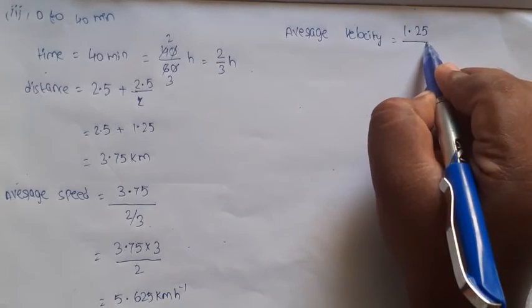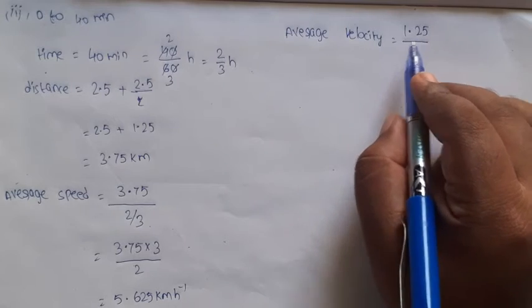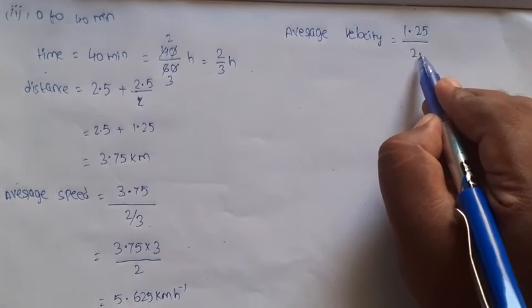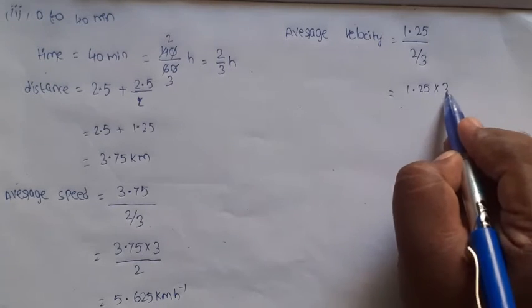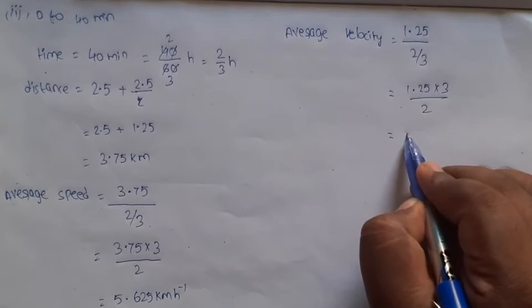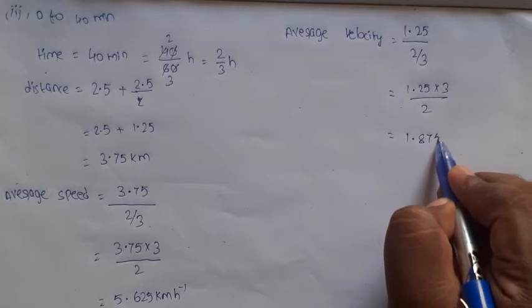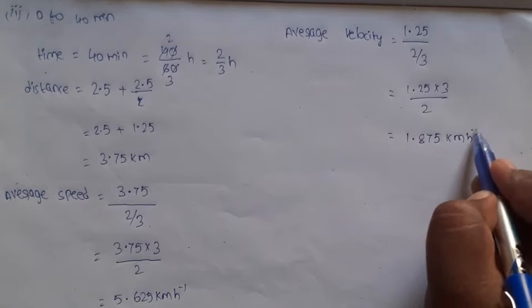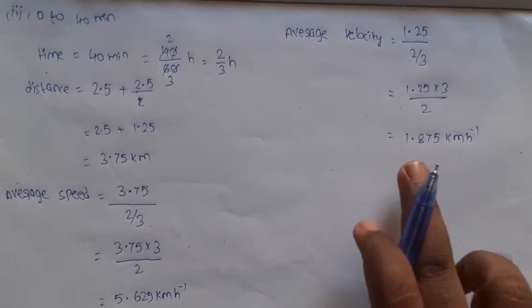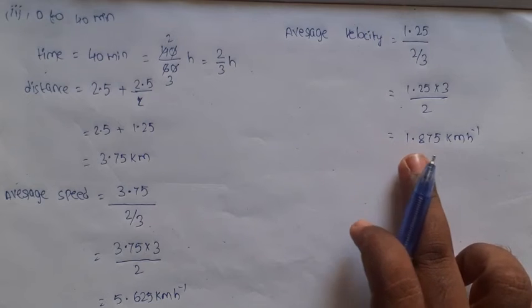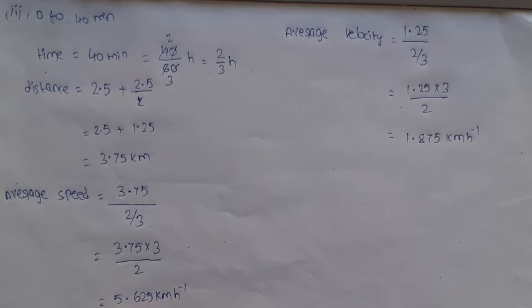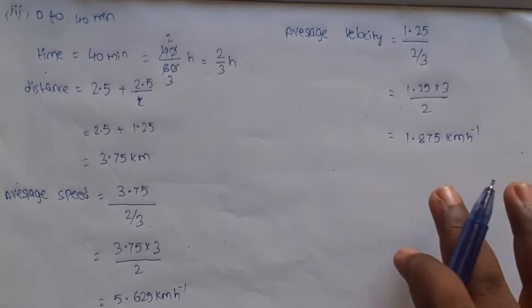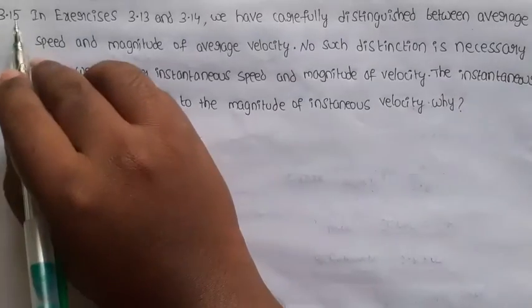1.25 by total time, which is 2 by 3 hour. So 1.25 into 3 by 2, its value is 1.875 kilometer per hour. That is the average velocity of the person, 1.875 kilometer per hour. But the average speed is 5.625 kilometer per hour. This is the answer. Next question 3.15.